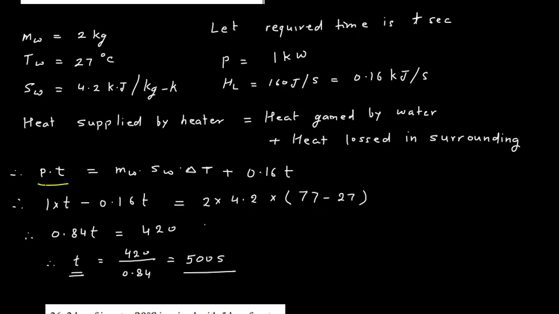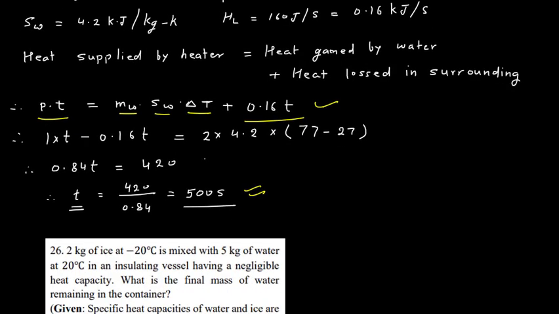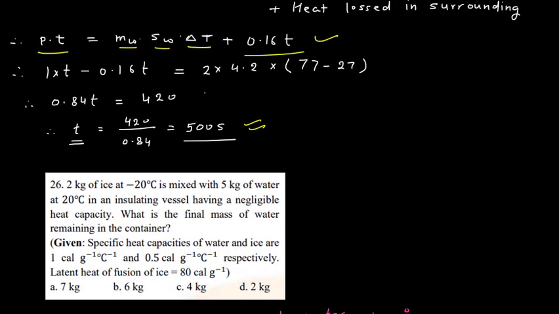And this is equal to heat gained by water. So mass of water into specific heat of water and change in temperature plus heat lost in surrounding, which is 0.16 kilojoule per second. So in time t the heat lost will be 0.16 into t. This time t is unknown, rest all we know. So let us put all the values which we know. After putting the values, simplify and get the value of t. So after simplification, your time t is 500 second. Okay, now question number 26.